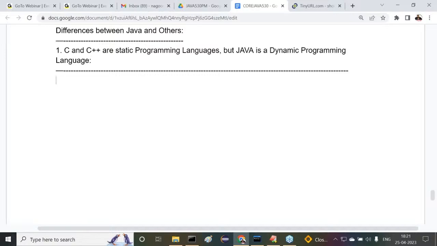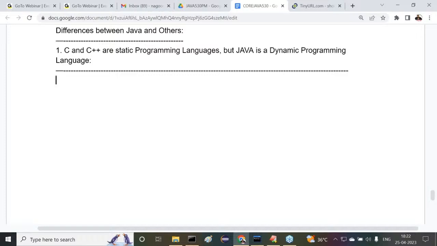Fine. What exactly is the meaning of static programming language and what is the meaning of dynamic programming language? Listen carefully. Straightforward information. If any programming language is providing memory allocation for the data at a compilation time, then that programming language is a static programming language.